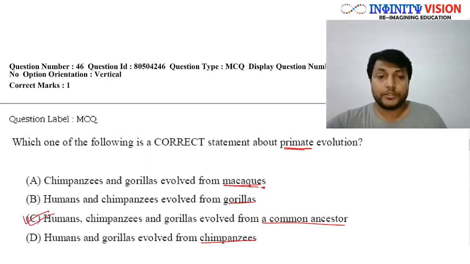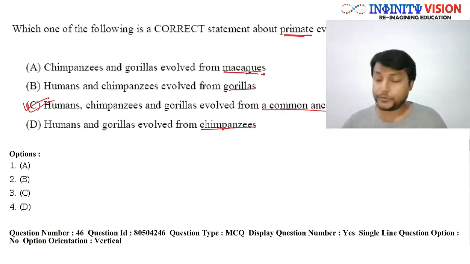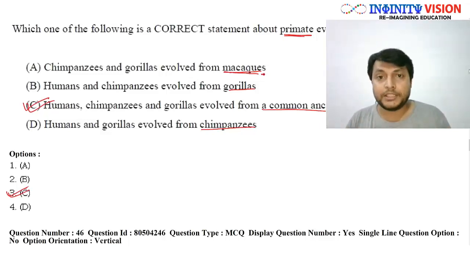So option C would be correct for it. Now, in order to answer such questions, you need to learn these evolution diagrams. These are called cladograms.